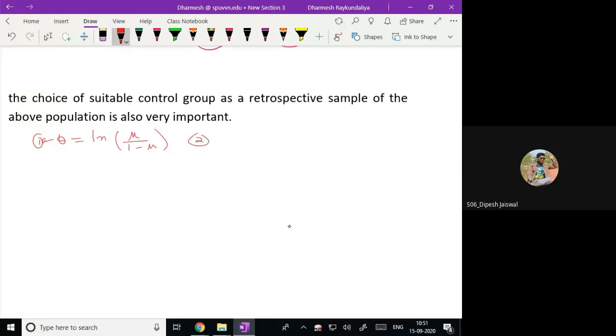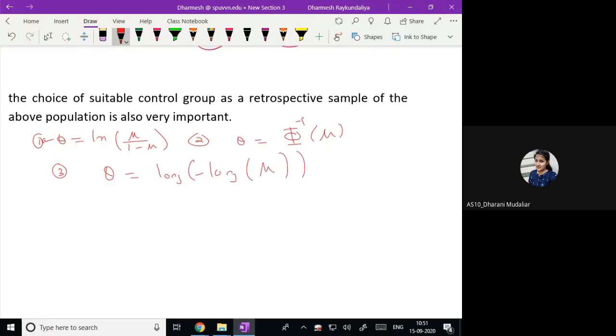Second, theta equals phi inverse of mu, the probit link, phi inverse of mu or pi, whatever you say. And third is the complementary link, which is theta equals log of minus log of 1 minus mu. So you can have these three links.